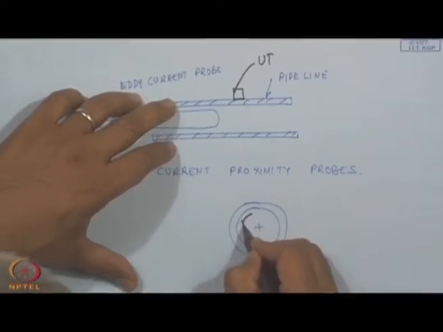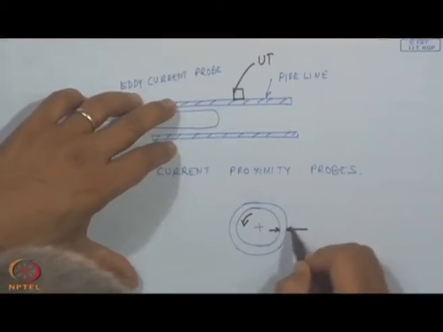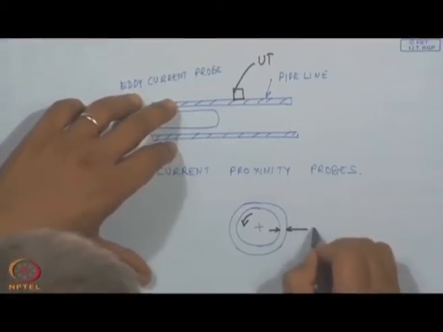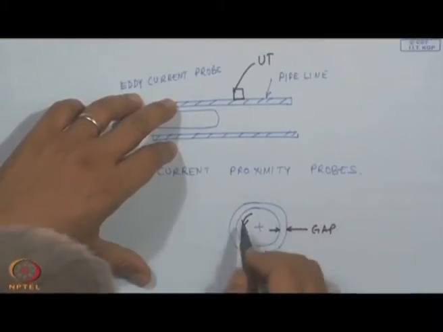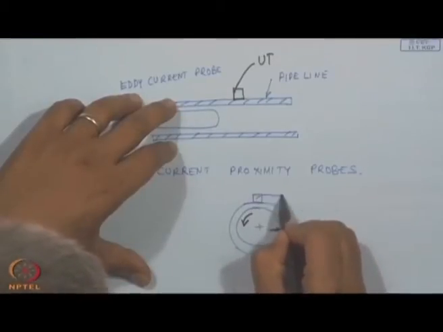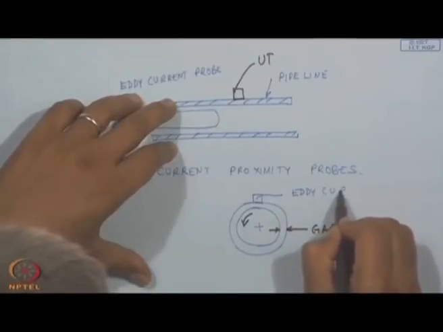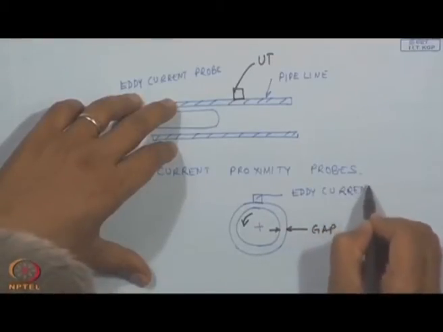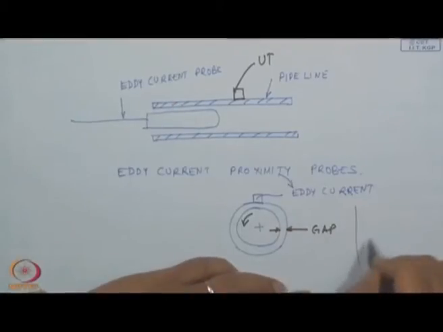While this is rotating, if there is a change in this gap because of an out of roundness, and here I can be putting in any of these locations, maybe I can put an eddy current proximity probe, and I can measure the gap.